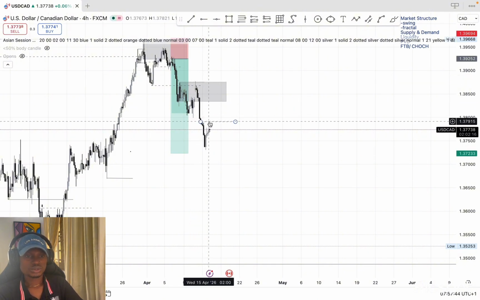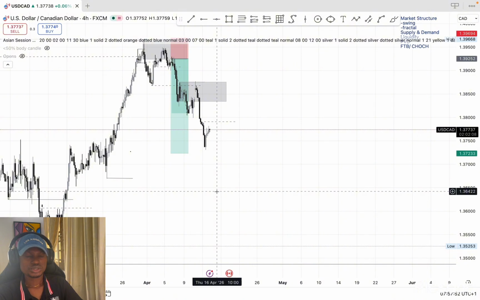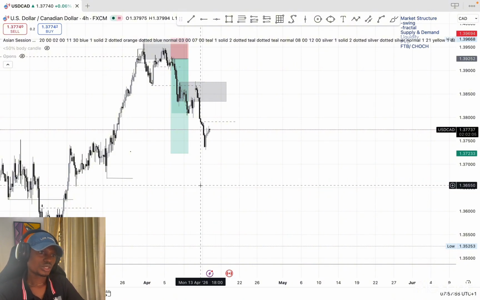What I want to see here is that I want to see price take this little bump in the road here as our liquidity and use it for the next leg to continue to sell off. So that's for US dollar CAD.